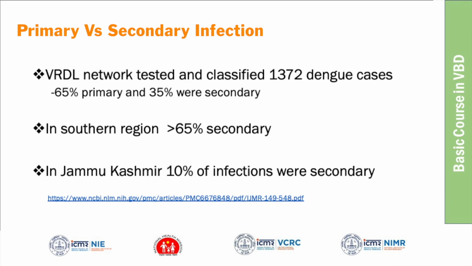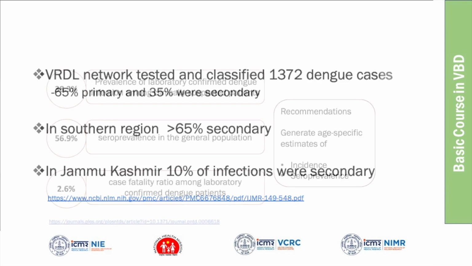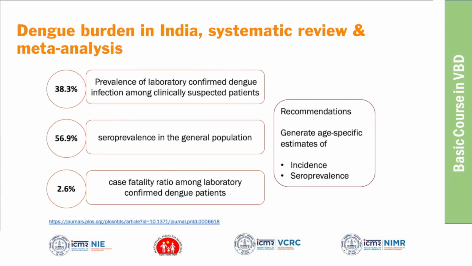Yeah, because we know that secondary infections are severe in nature. They are severe and they are likely to be hospitalized. So knowing the percentage of secondary infection will be helpful in planning our health services, like how many beds we need and how much manpower we should dedicate for dengue treatment. This kind of planning of health services can be done if you know the percentage of secondary infections, because that is linked with the severity. Secondary infections are more likely to be severe.